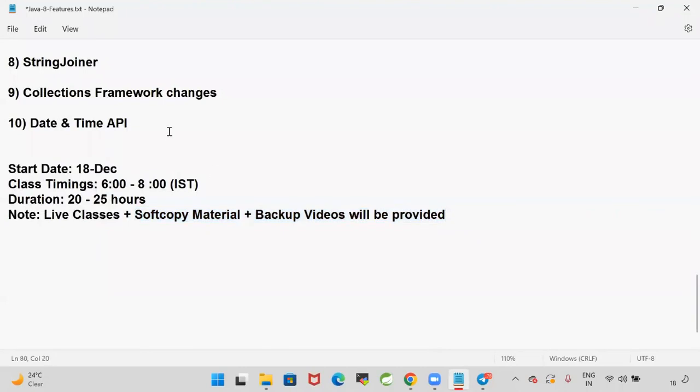I'm going to cover interview questions also on Java 8, what kind of questions they are going to ask you. Mainly, they will ask questions on the Stream API and Lambda expressions. So we are going to understand how to work with the Stream API, what kind of questions they are going to ask, and how to answer those questions also.